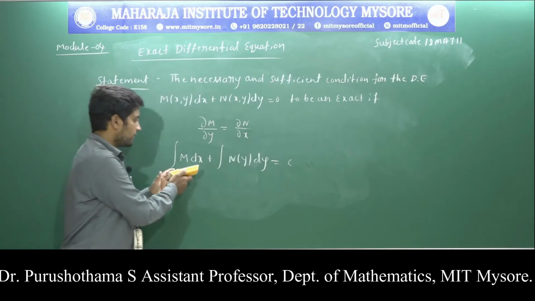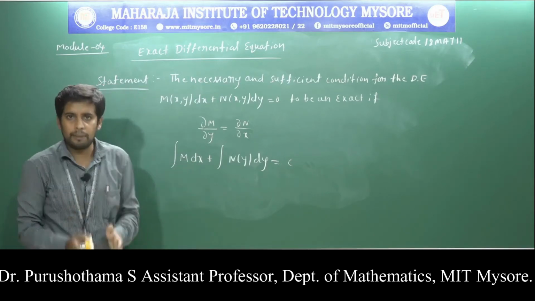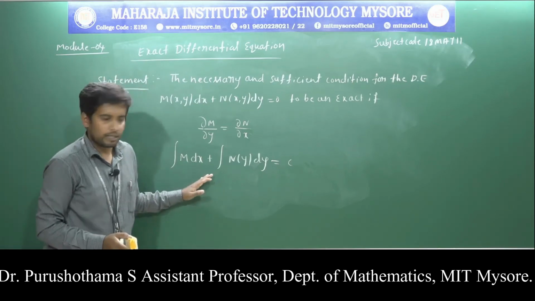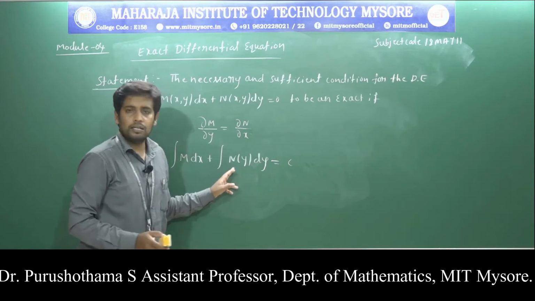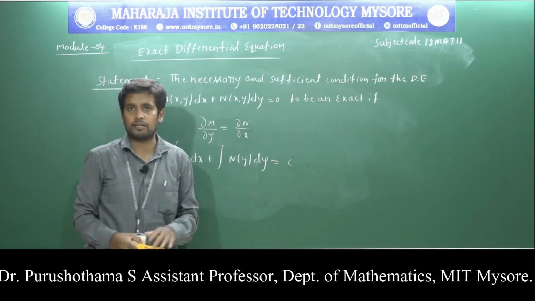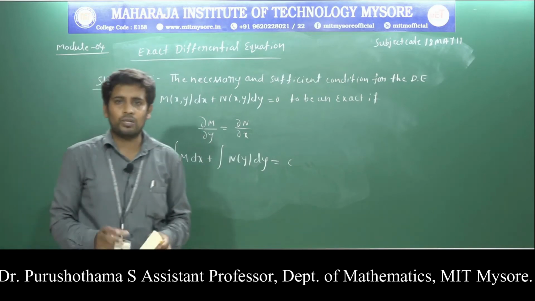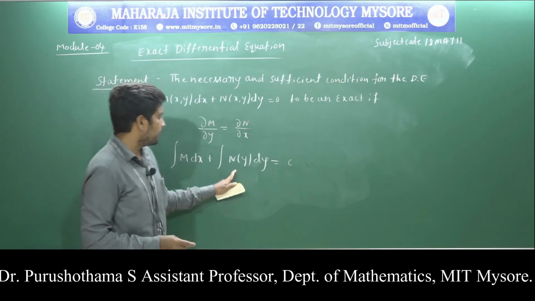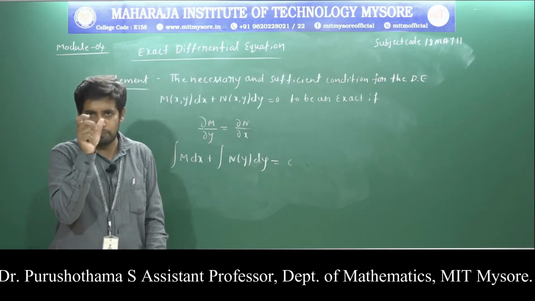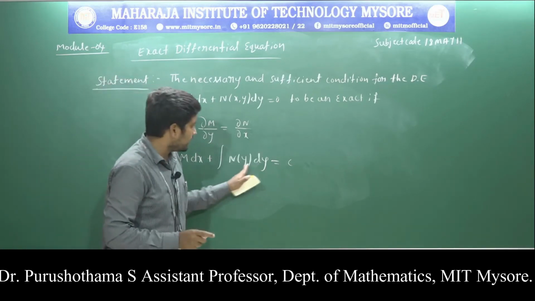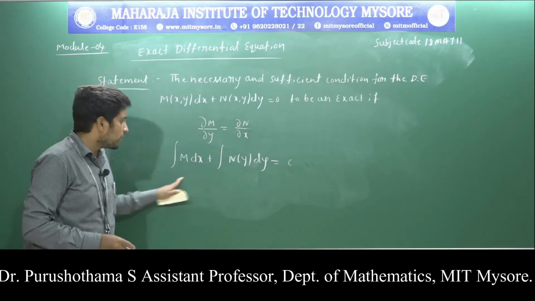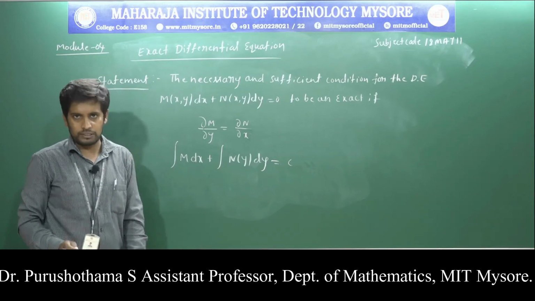Here, N of y represents the term in N without x. Identify that particular term, then integrate it with respect to y is equal to c. This is the solution of an exact differential equation.